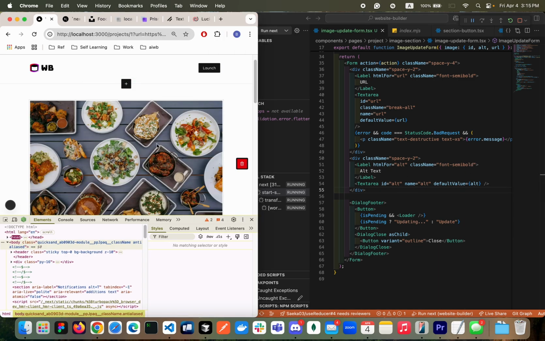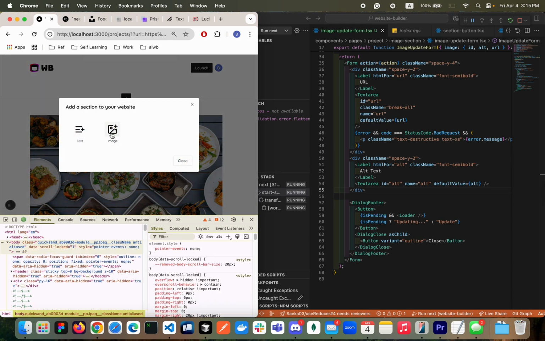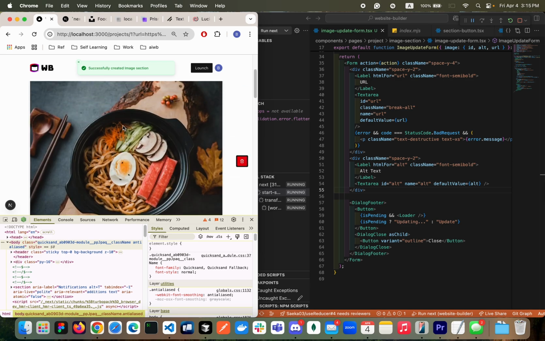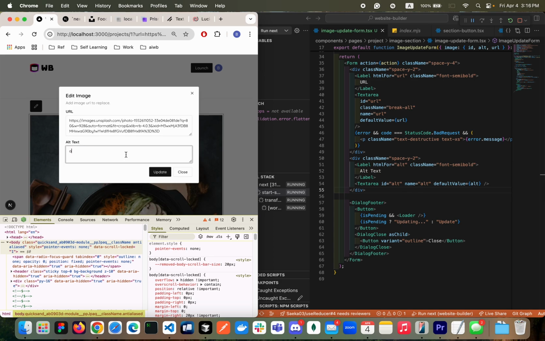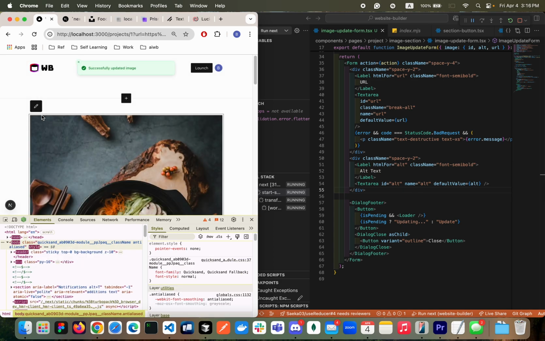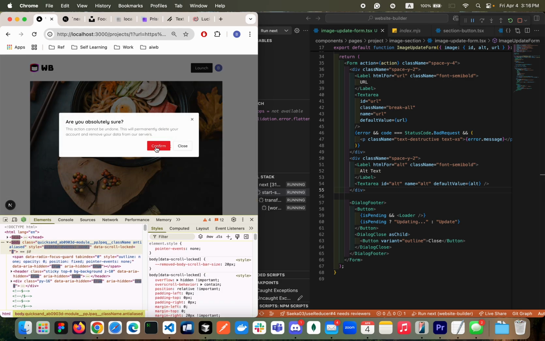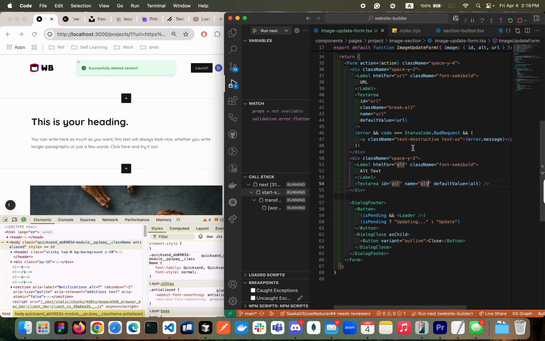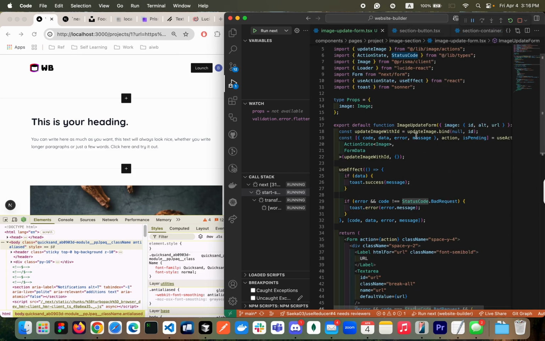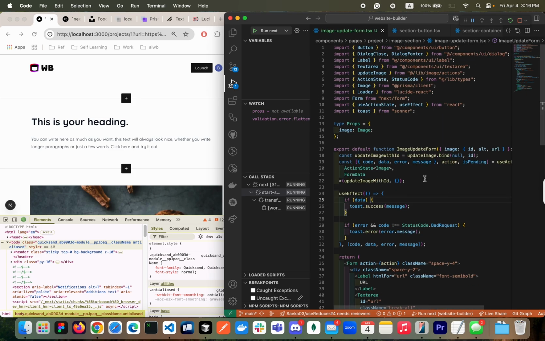So then let's quickly test things properly. So we were able to create the image, right? Looking good. And then we were able to update alt text to maybe random gibberish. Okay. And then when we open up again, we're looking at the exact same thing, and then we can delete. Okay. So looking good. Yeah, of course, this is not everything. We have a lot to refactor in our code base. So this one is definitely not good. Let's take some pause and then I'm gonna refactor.